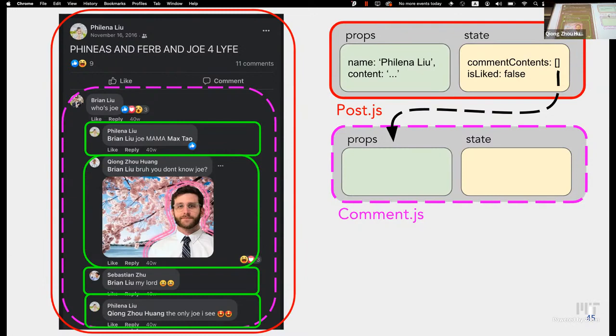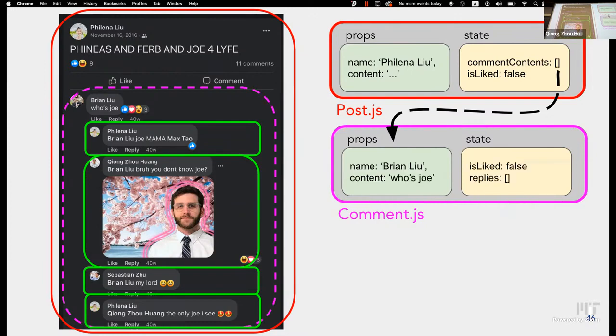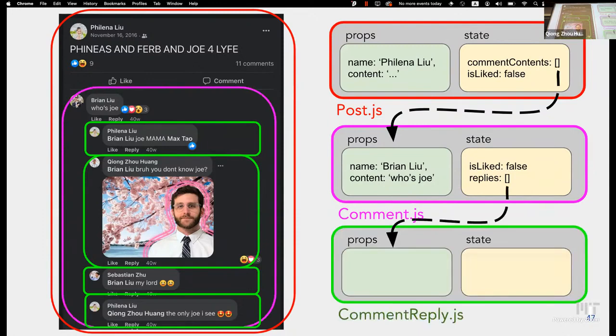Again, it's pretty much the same. We're going to have the name of the person who's doing the comment, and the content of that comment. And again, the state will be whether or not you like that comment, and you can have another array in the state storing the number of replies or the content of the replies, which we would use to make the replies component.